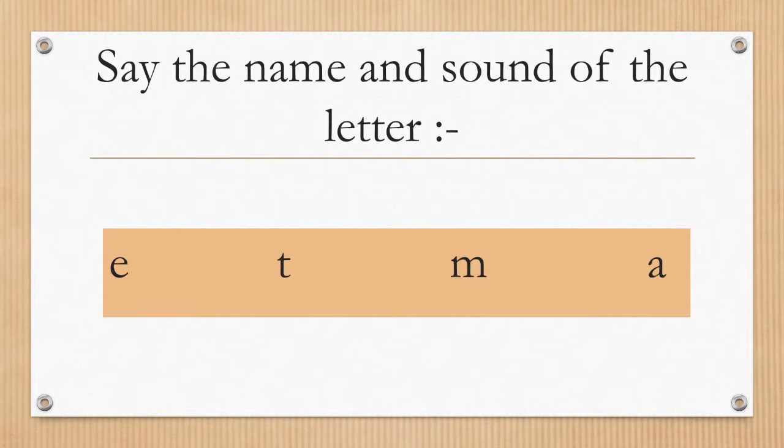Next is letter M. The letter sound is m, monkey. Next letter is letter A. The letter sound is a, ant, a, apple.